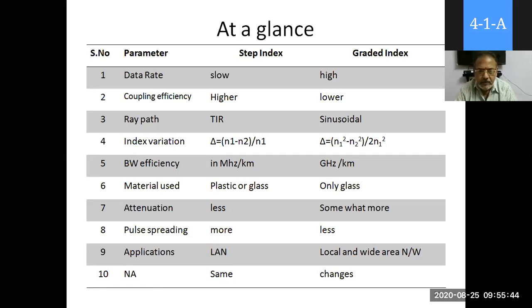Glass is more useful at higher wavelengths. So we will discuss wavelength concepts in the next class or after that, because there are optical windows. For the entire range of visual or infrared region, a single wavelength is not supported to propagate in glass or in plastic.